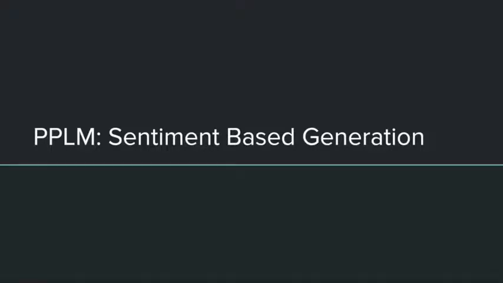Now that we have a baseline model, we intend to improve on it with 2 more models. To begin with, we start by discussing PPLM.